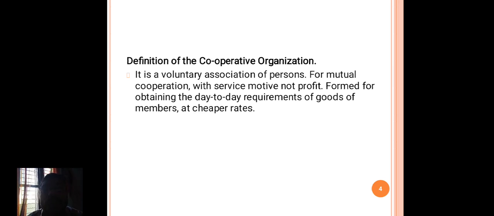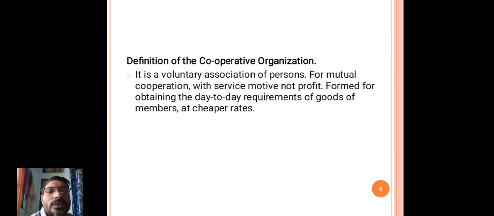Non-trading organizations are the organizations which carry out business activities not for profit purpose.